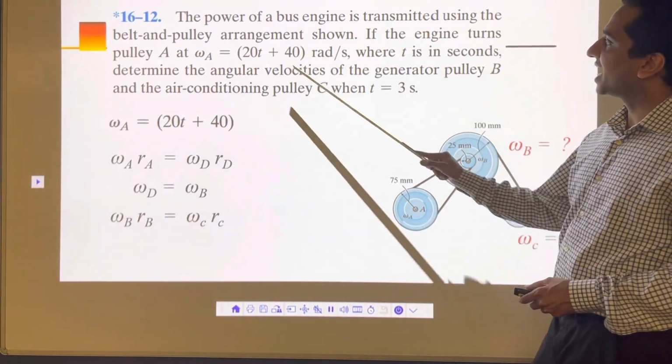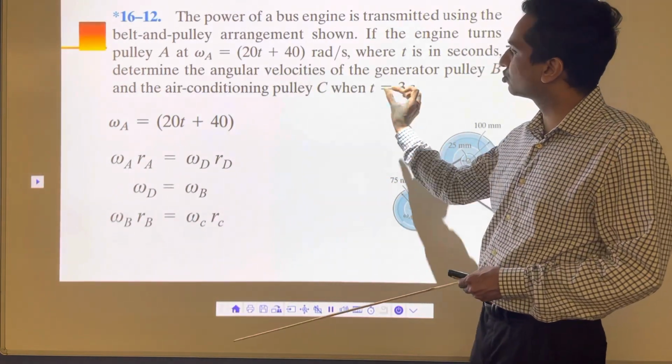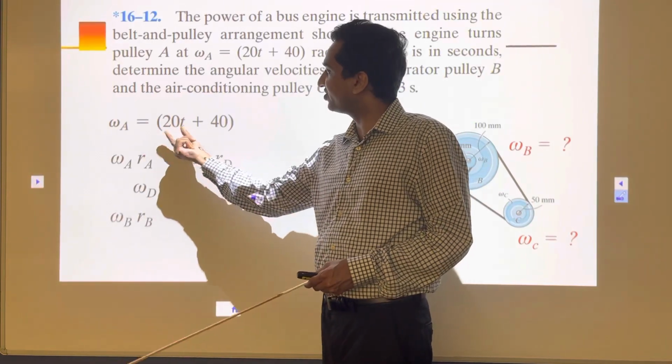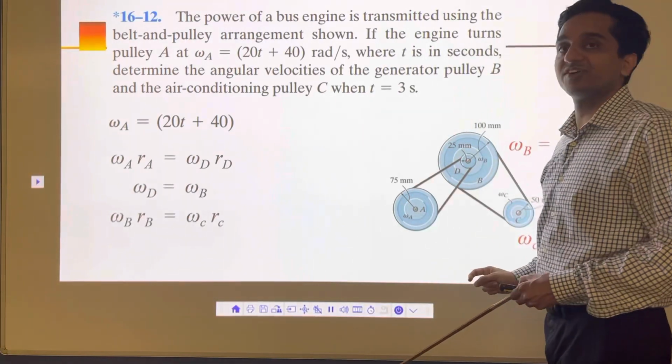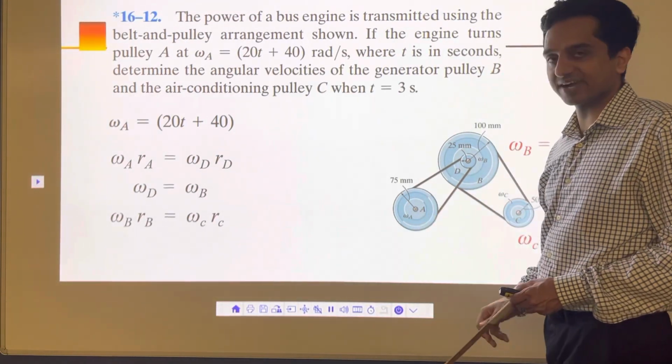So here, as this is 20t plus 40, I'm going to take t equal to 3 seconds and put it here. 20 into 3 is 60, 60 plus 40 is 100. Omega A is 100 radian per second. That's the velocity I will get at the 3-second mark.